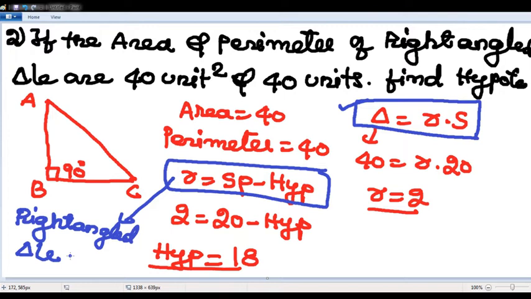Only in the case of a right-angled triangle, inradius is given by semi-perimeter minus hypotenuse. Note this.